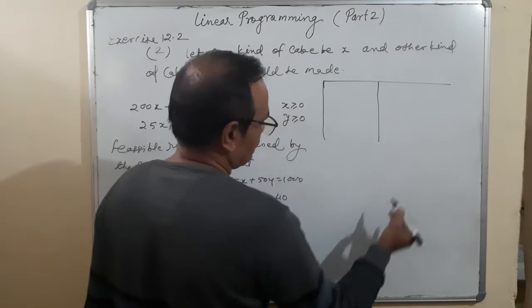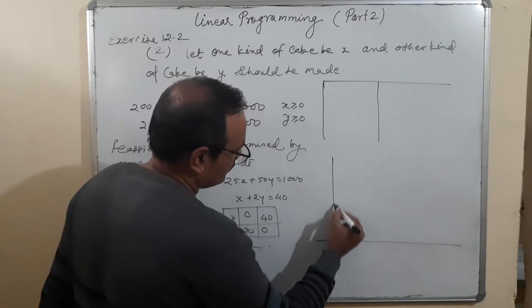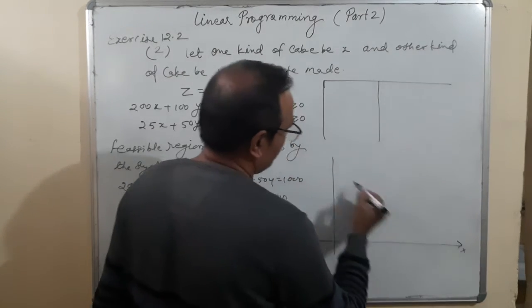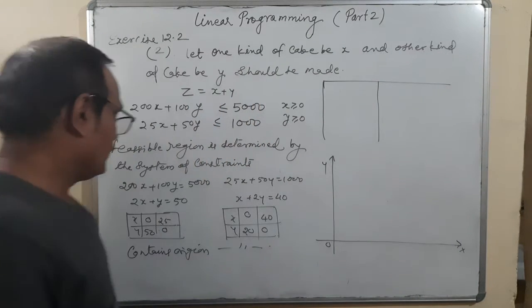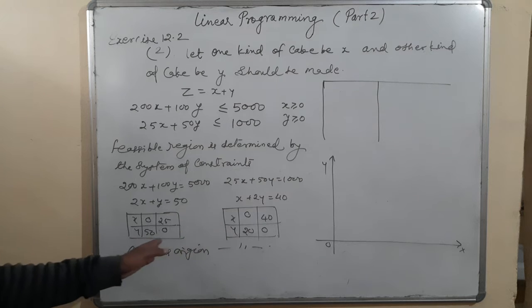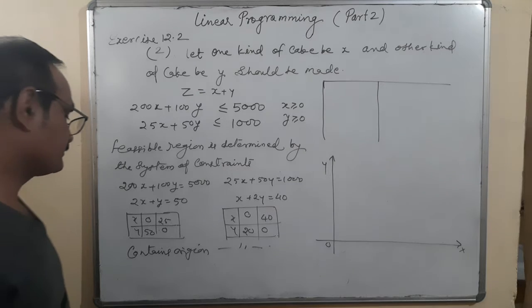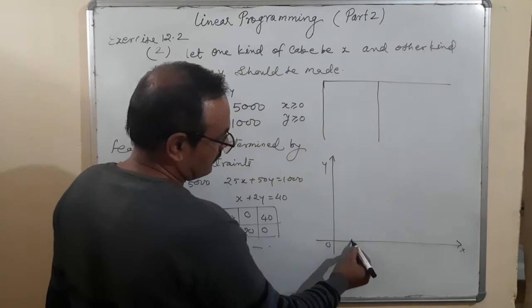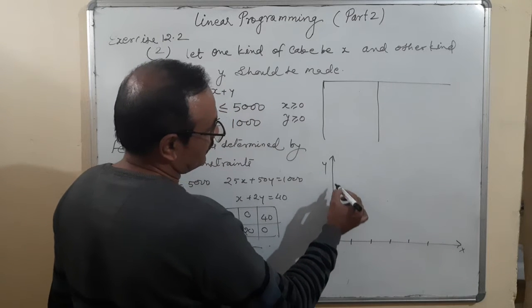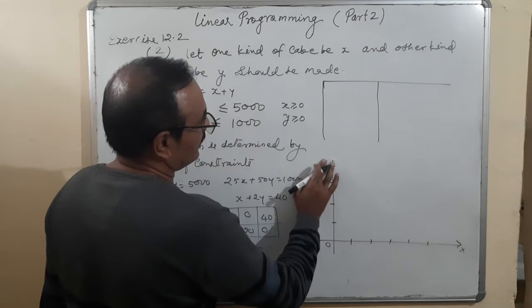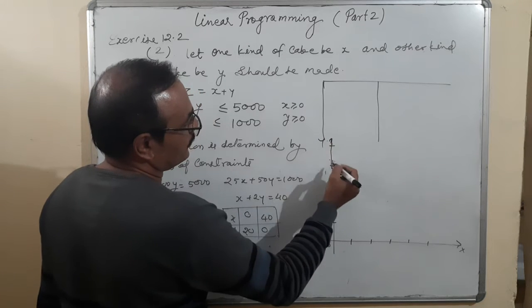Here I am going to make a graph. A scale should be taken on x and y axes. Take a scale of 10: 10, 20, 30, 40, 50.